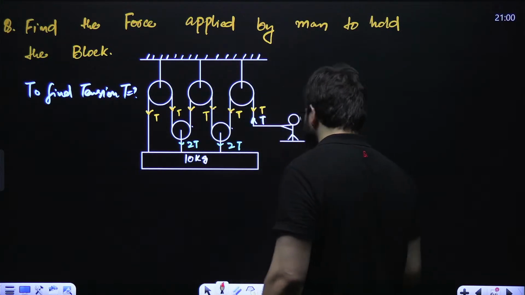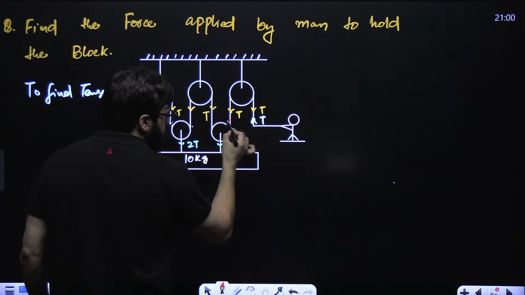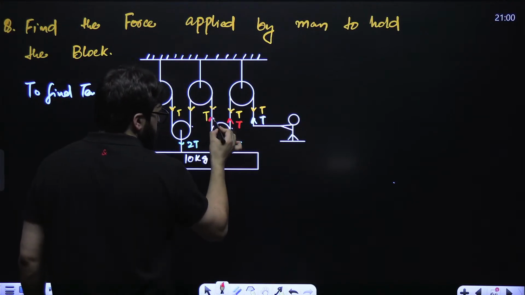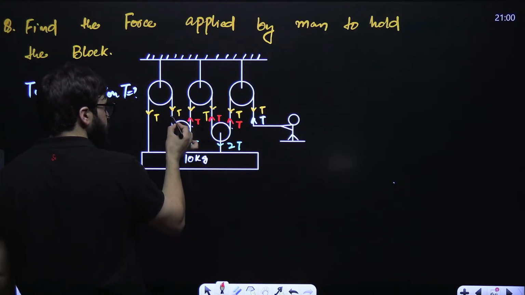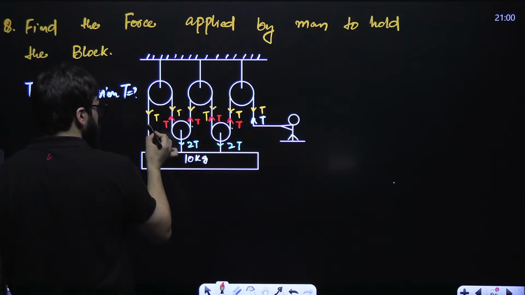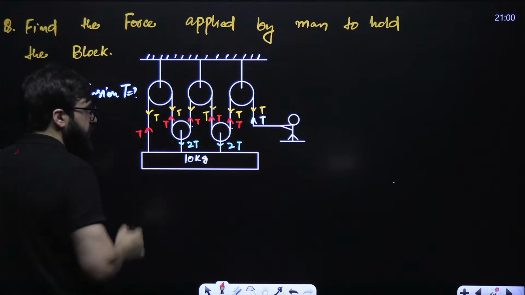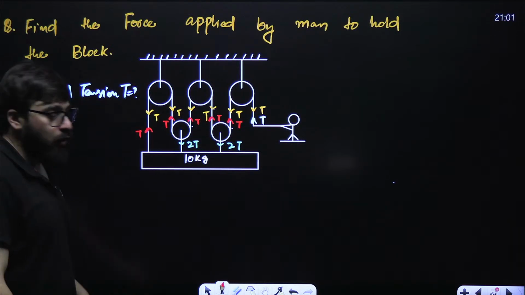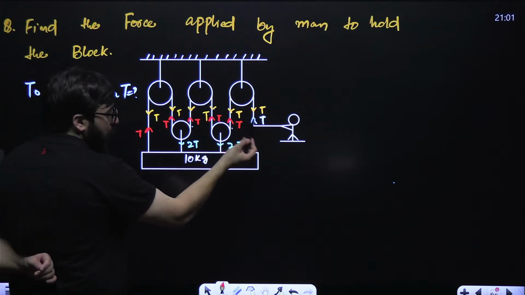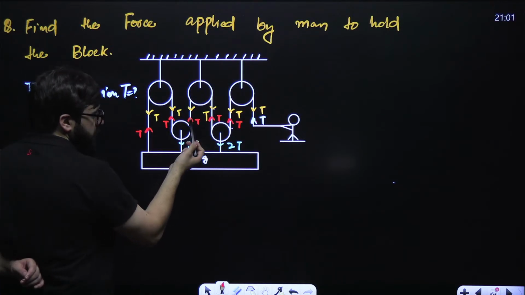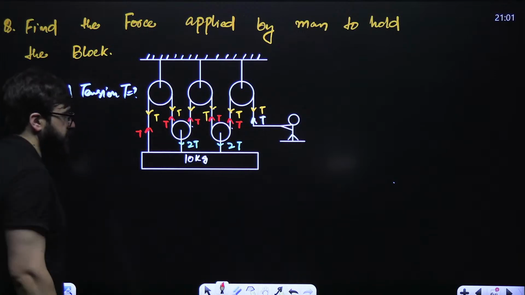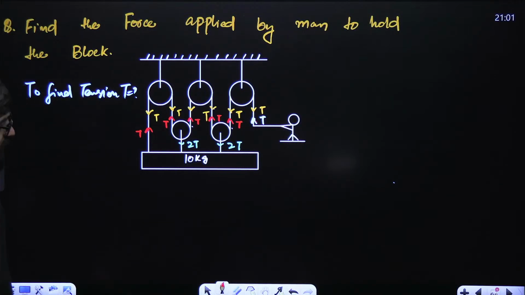Okay, let me redraw it. If this is T over here, here also it is T, because it is the same string. Here also it is T, and here also it is T. Now, how many T's are over here? 1, 2, 3, 4, 5, 6. 6 T. Okay. Now, guys, tell me one thing in this particular case.